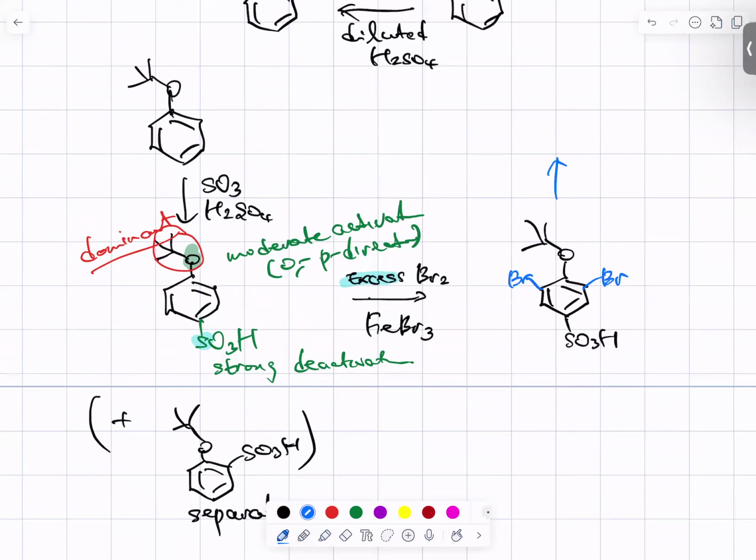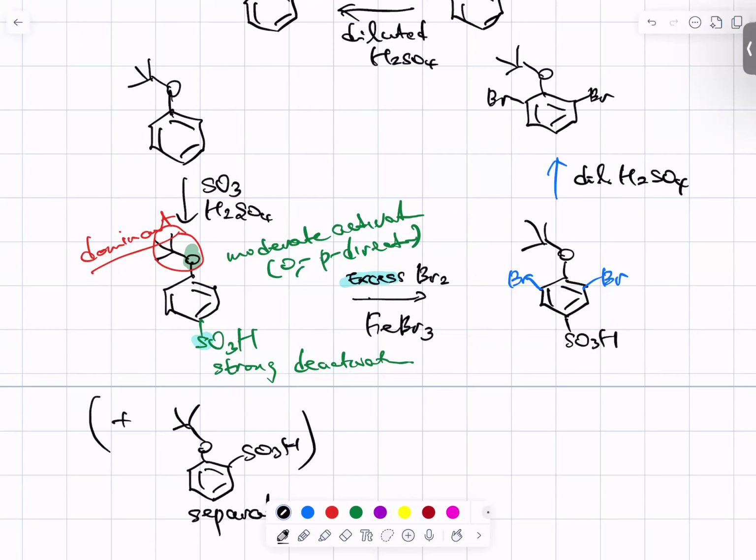So then let's do deblocking. Let's use dilute sulfuric acid, and the sulfonyl group will come off the ring nicely. So now we have achieved this bromination at the ortho position only.